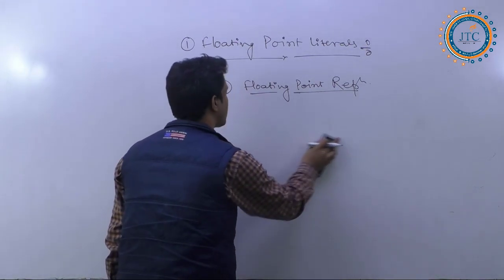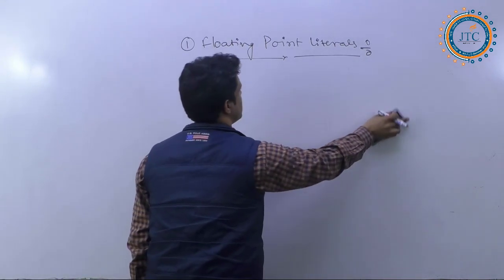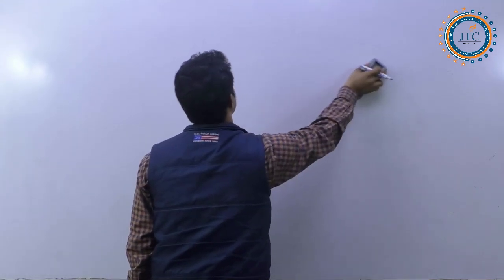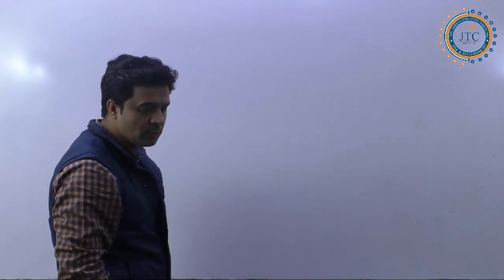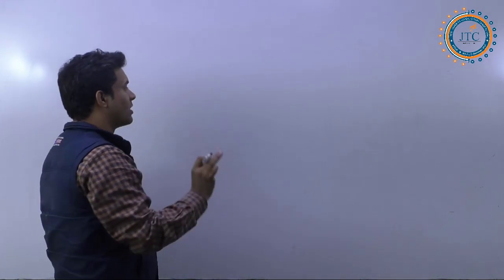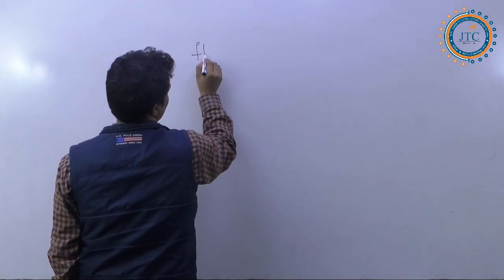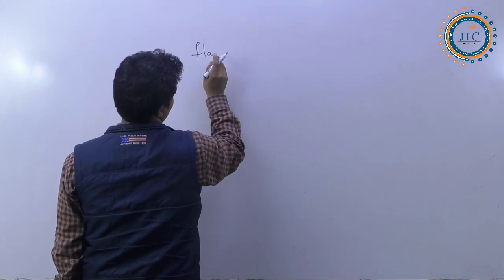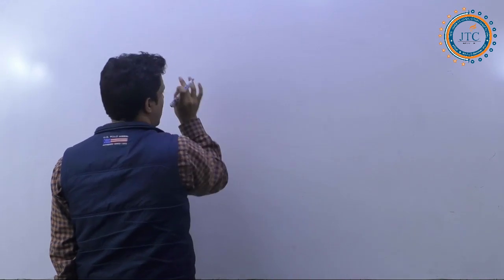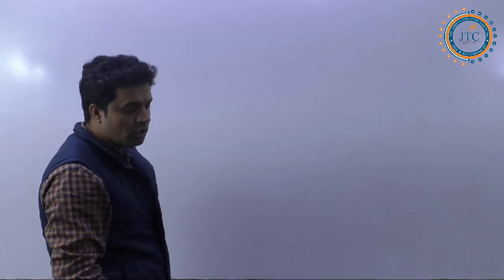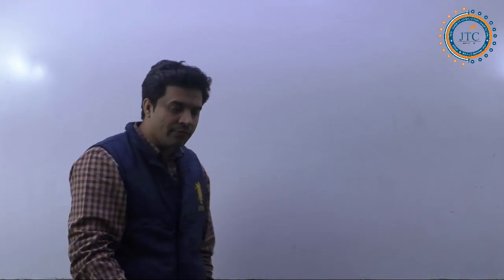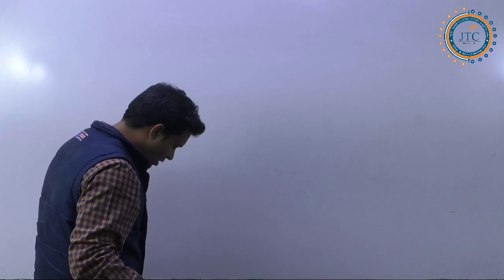So we are coming to the floating point representation here. What is the floating point representation? How do we represent the floating point literal? In order to represent decimal values, meaning values with something before or after the decimal, or some fraction values, we have two specific data types. What are these two data types?